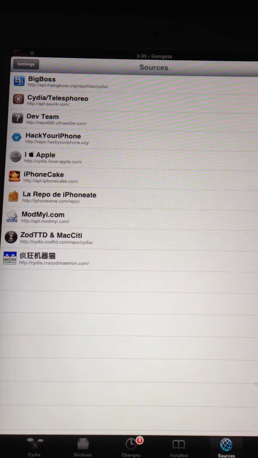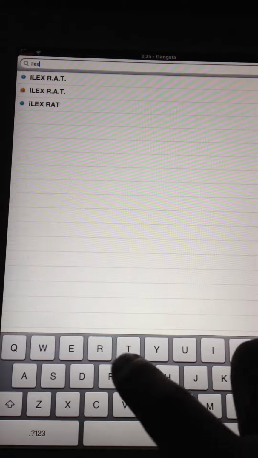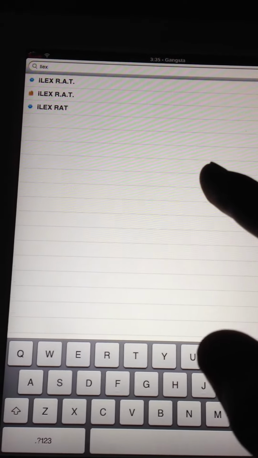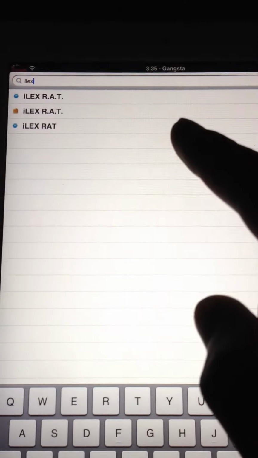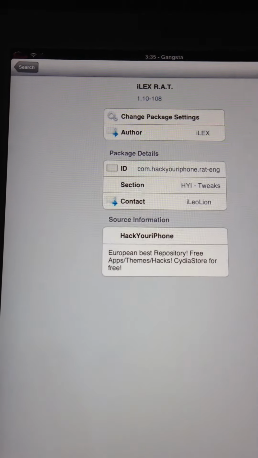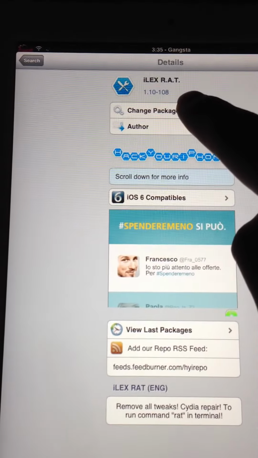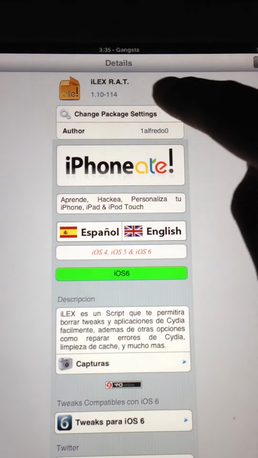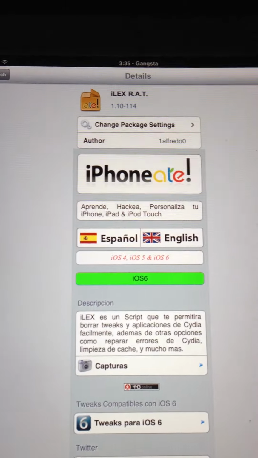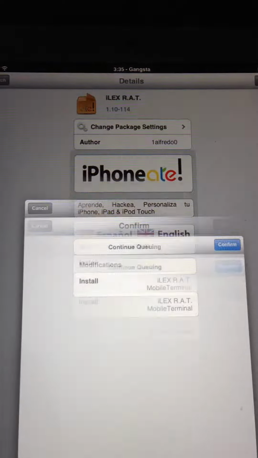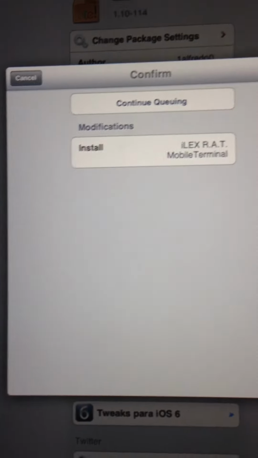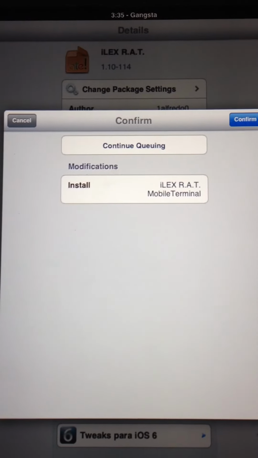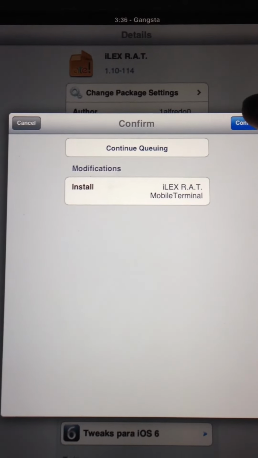Okay. And then after you add the source, you go to Search and type in iLEX, and there you go. You can see the search results. It's also available on the Hack Your iPhone repository, but it's not recommended because it's not the latest version, first of all, and it's not the original source for it. So add the source and search for it, and here you can find the latest version of it, of course. Just hit Install and it should download. It says it's going to install iLEX and Mobile Terminal, so confirm.